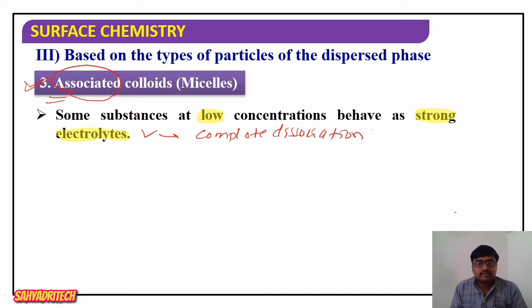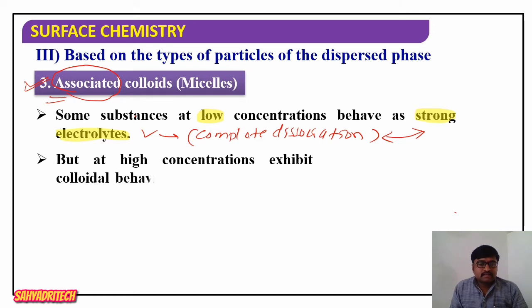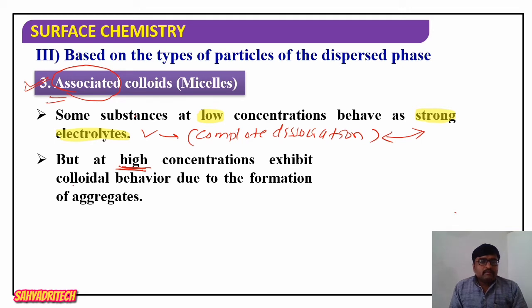Why do we call it a strong electrolyte? Because it undergoes complete dissociation. But at high concentration, what happens? They exhibit colloidal behavior due to formation of aggregates. What happens here is, there are certain electrolytes, or you can say substances, which at a low concentration simply act as a strong electrolyte, but at high concentration they exhibit colloidal behavior due to formation of aggregates.